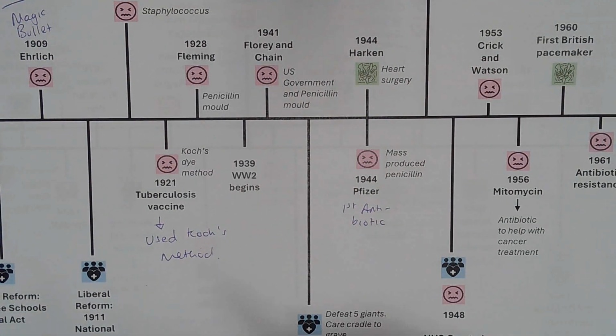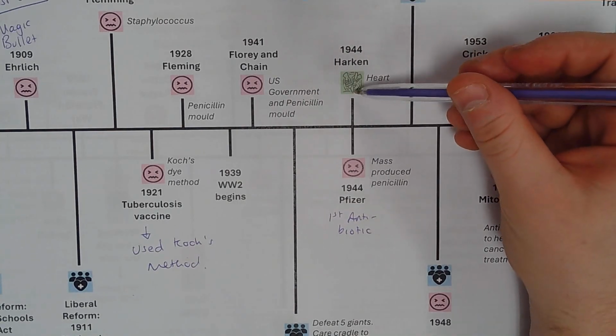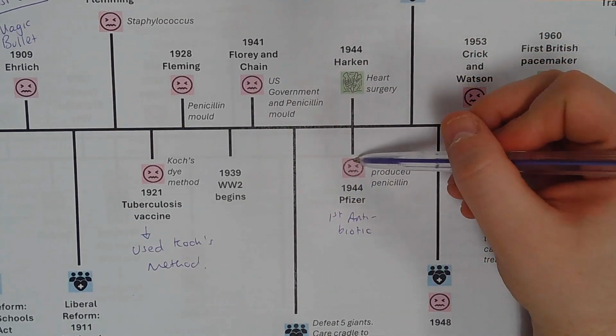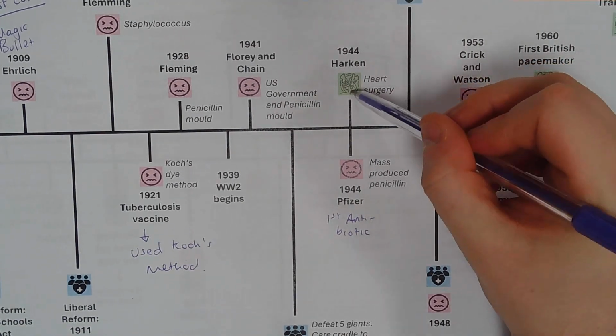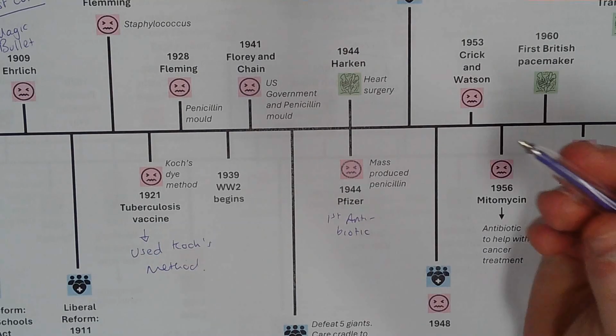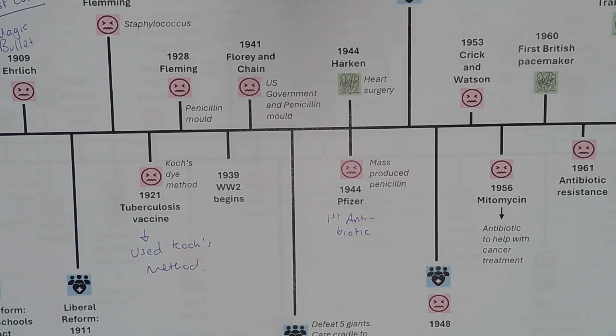So we also have at the same time again medicine impacting not only public health and disease. It also impacts surgery as well, with a man called Harkin, an American in the UK, doing heart surgery with his bare hands, trying to take out the bullets and fragments and things like that.